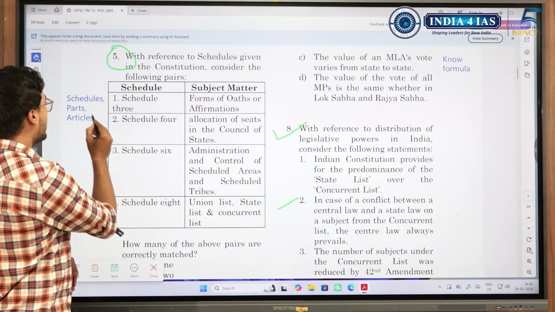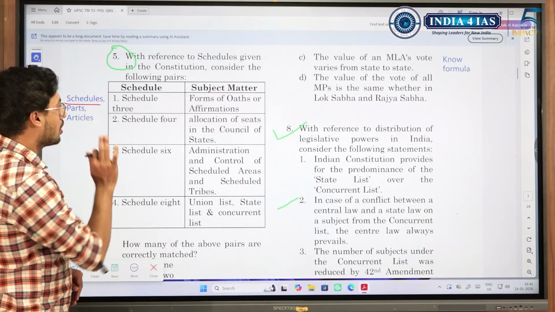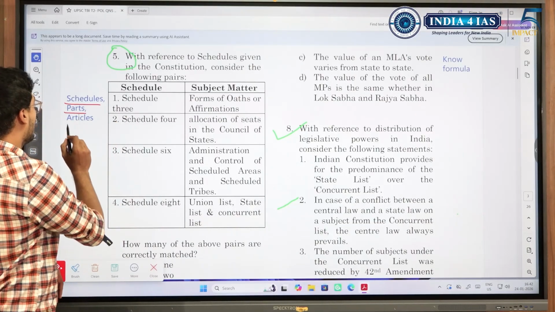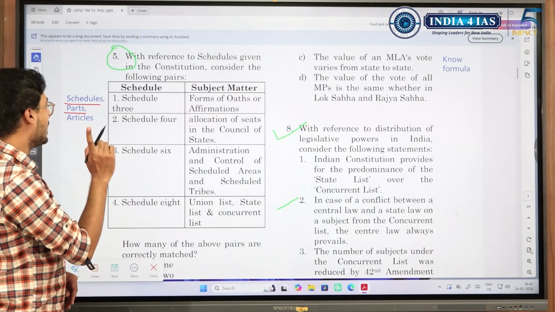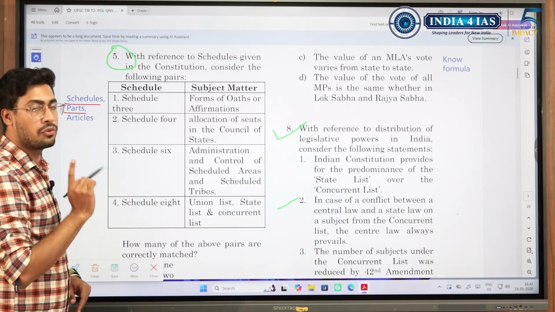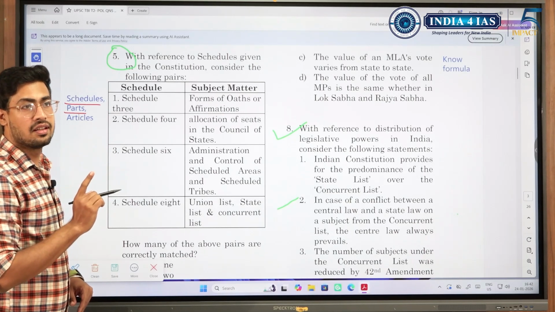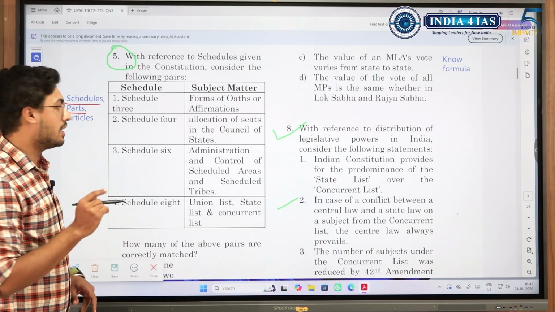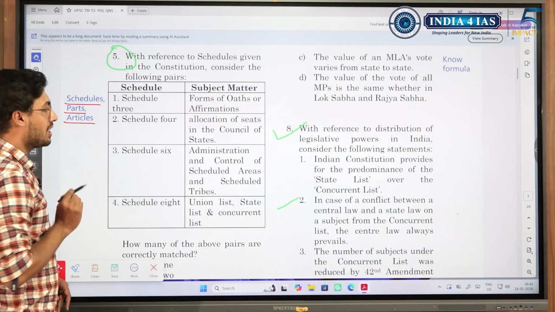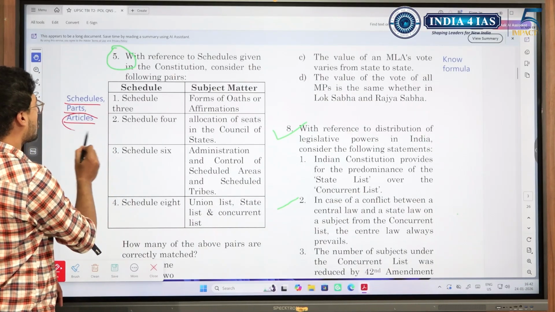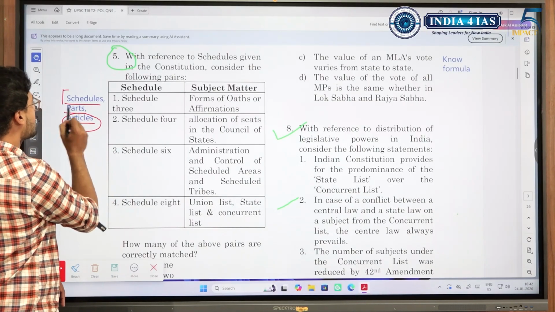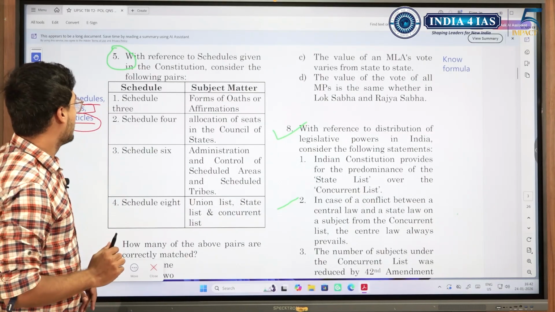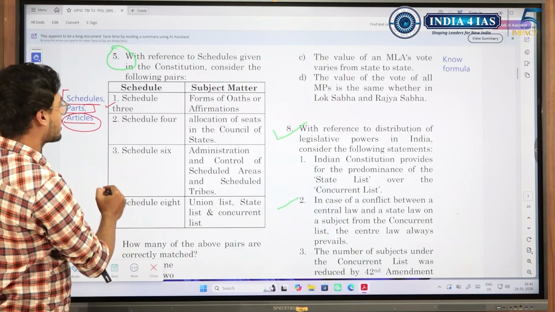Another thing I wanted to highlight is about the schedules. We need to remember all the schedules and what they mean. Remember the important parts. From Part 1 to Part 25, there are certain important parts: Part 1, 2, 3, 4, 5, 6, then 8, 9, 10, then 14, then 15, then 18, then 20. These are important parts that we need to know, and important articles. Though UPSC has not asked direct questions on articles, it has framed statements over schedules and parts, because these are lesser in number and could be easily remembered. So in this case, Schedule 3 was correct.